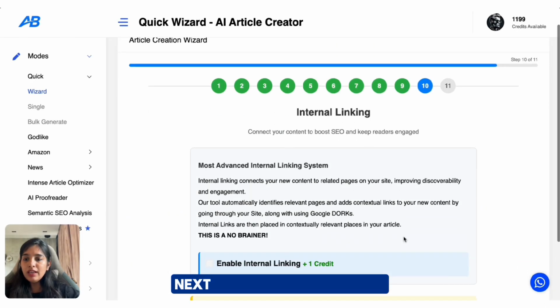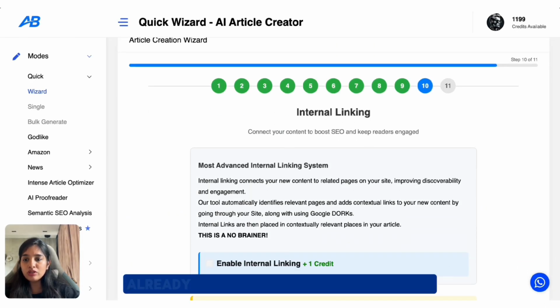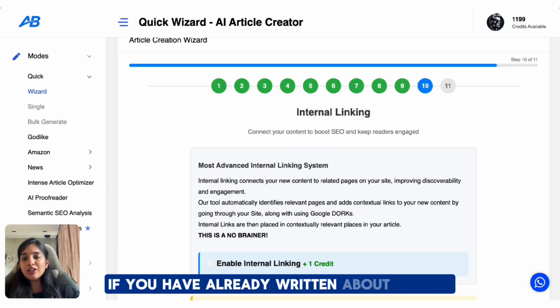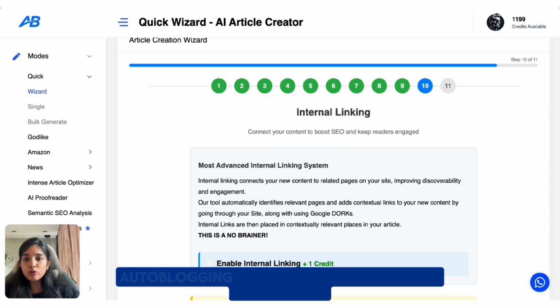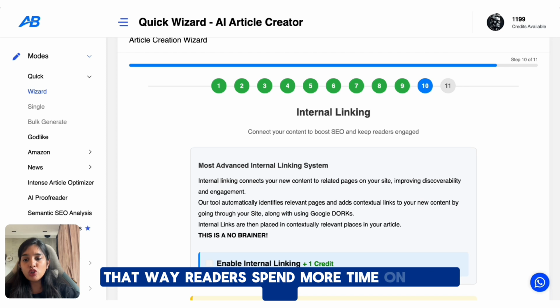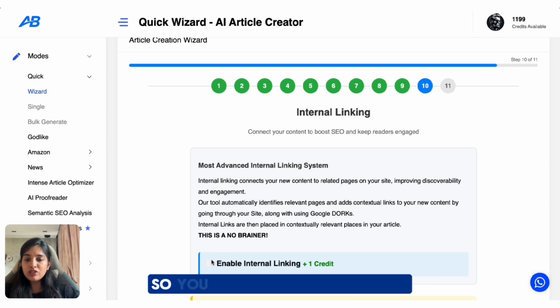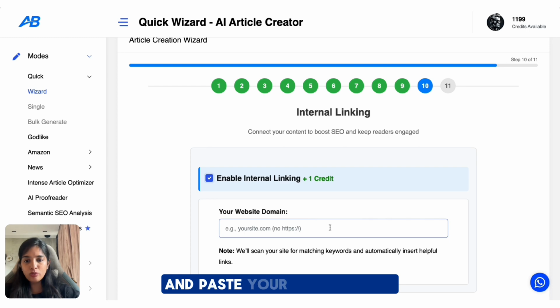Next, internal linking. Now this feature connects your new blog to older blogs already on your website. For example, if you have already written about luxury resorts or travel hacks, Autoblogging will automatically link those posts inside this new article. That way, readers spend more time on your site and Google sees that your content is connected well. So you just have to enable this and paste your domain here.